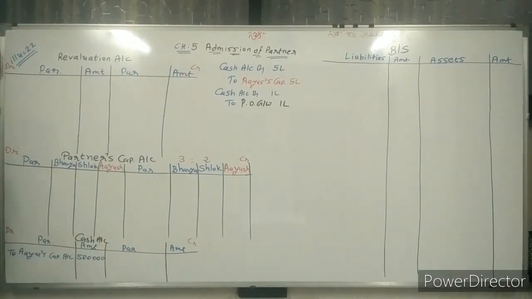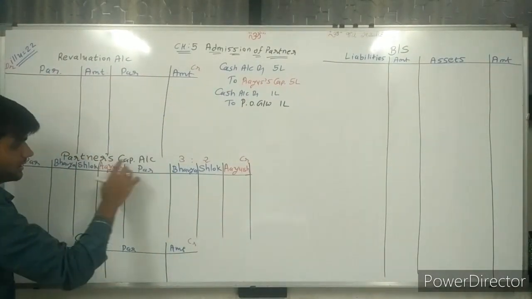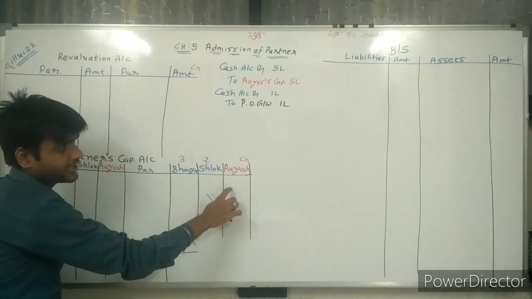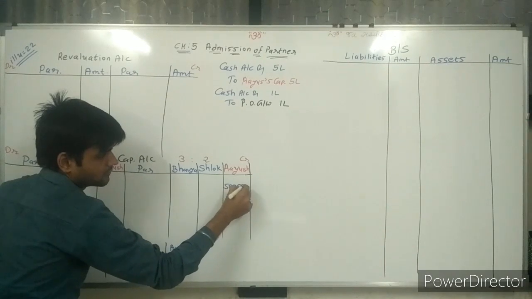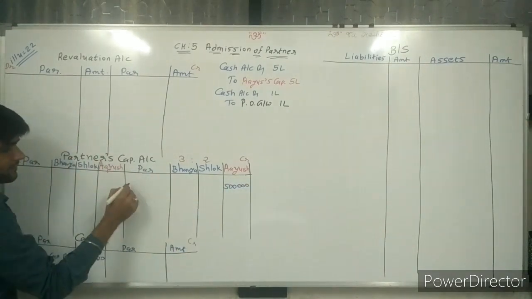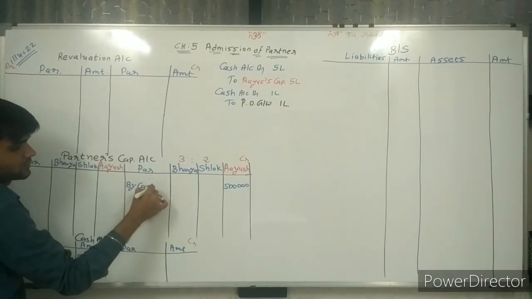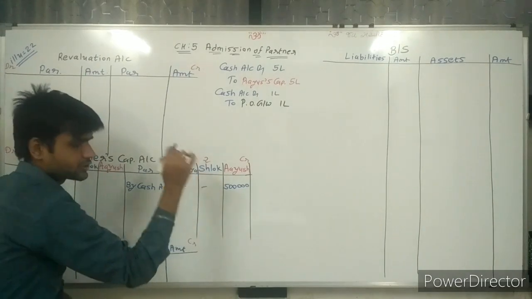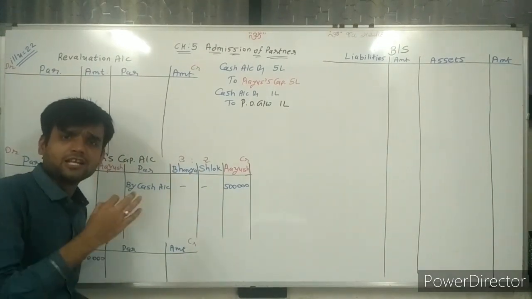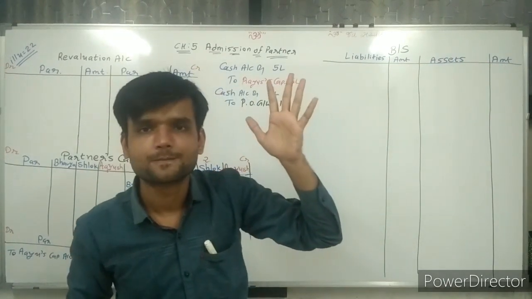Ayush capital account is credited, so here the capital account of Ayush is credited by 5 lakh rupees, and writing the name by cash. This is the ledger posting which you have done in 11th standard.